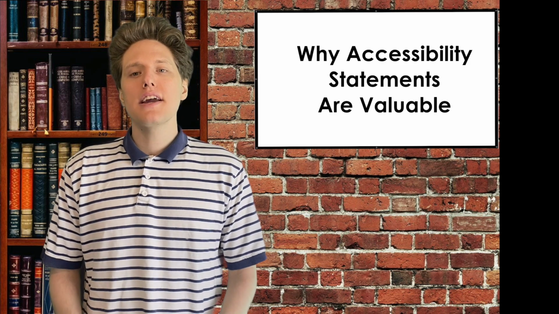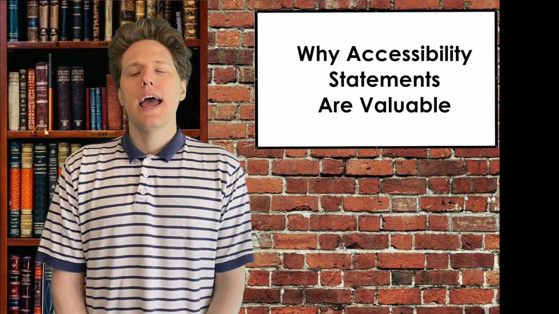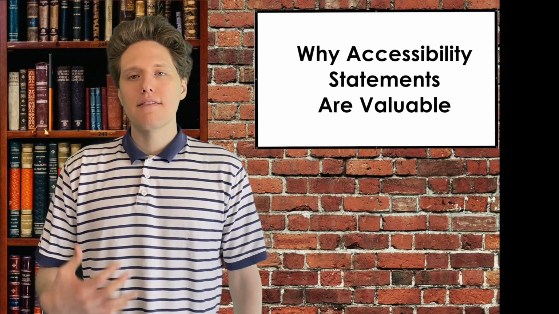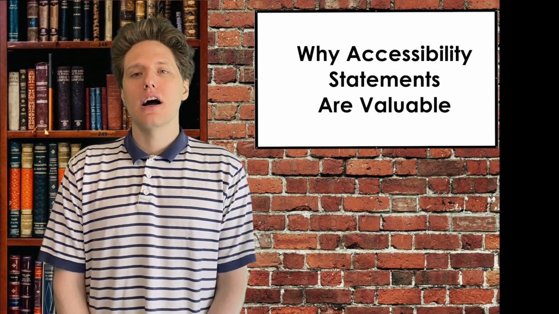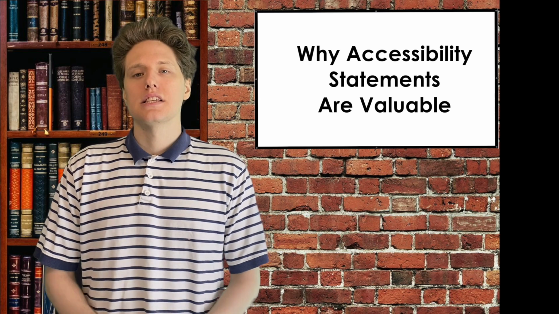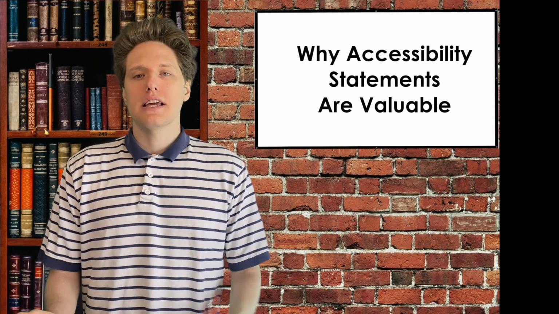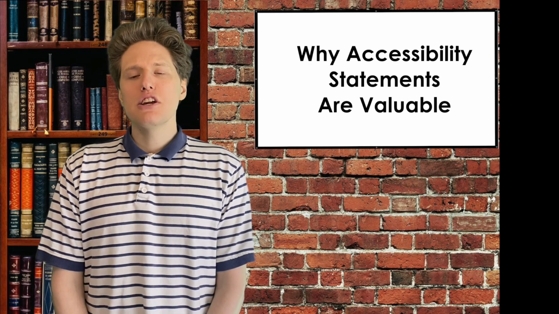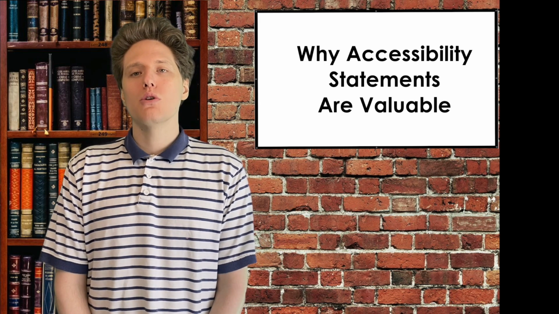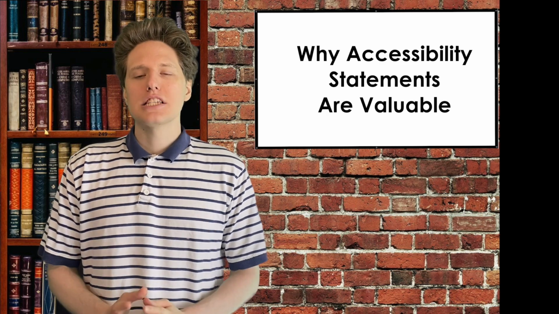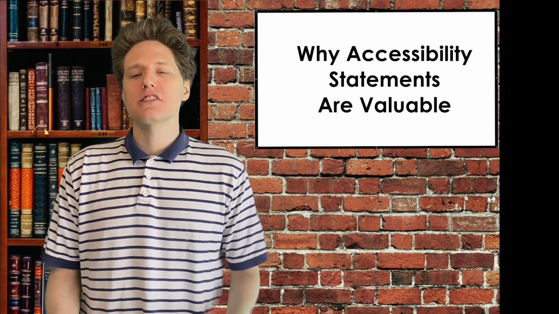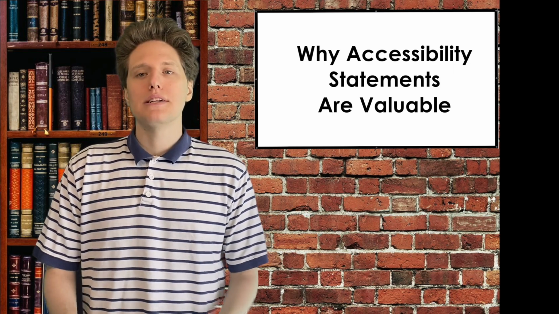So generally, what people will do is they will write on the statement, we're striving for, let's say, WCAG 2.1 AA compliance, and this is a partially compliant site. Generally, you want to use the words partially compliant, or some type of aspect that doesn't say this is fully compliant, because obviously a website's constantly being updated and changed.